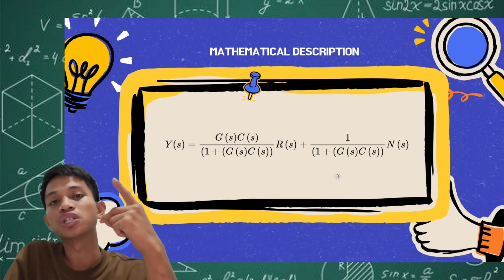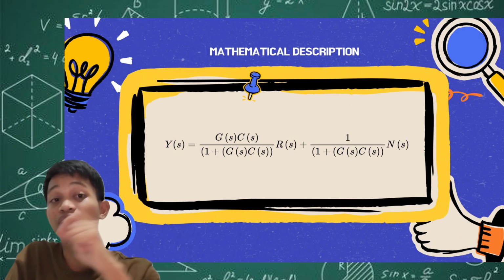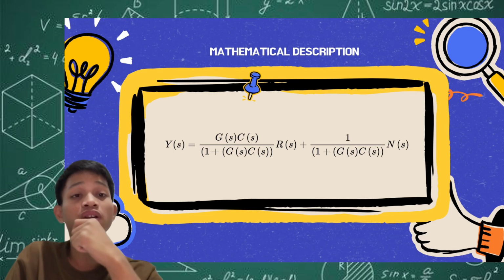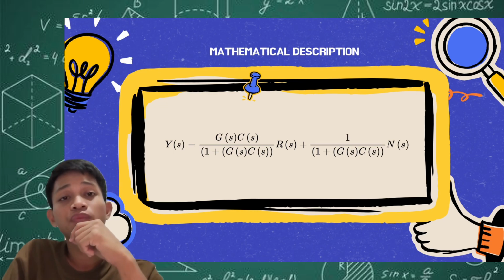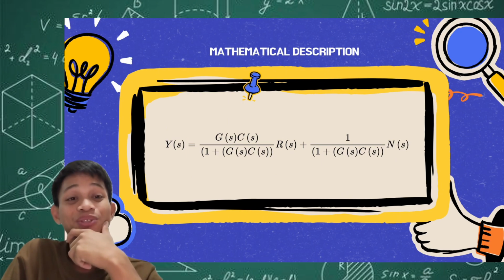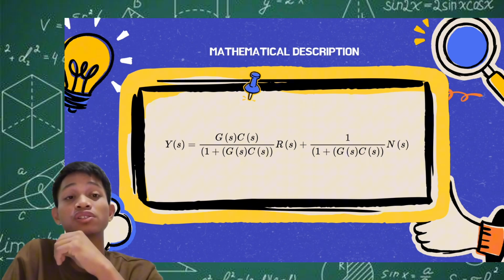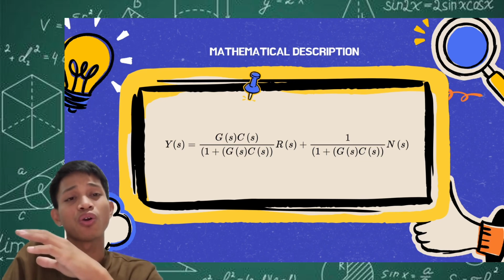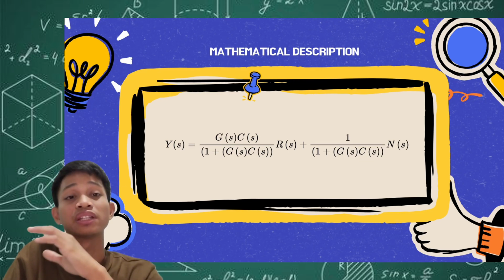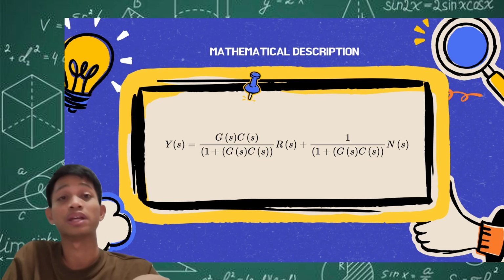First is by creating a control system that has a sensitivity function of 0, and therefore a robustness of 1, or we eliminate all the sources of noise or disturbances, which is very hard to do. That's why we need to really understand how sensitivity and robustness work in our control system, because there's no way to fully isolate our system from different noises and disturbances coming from our environment.